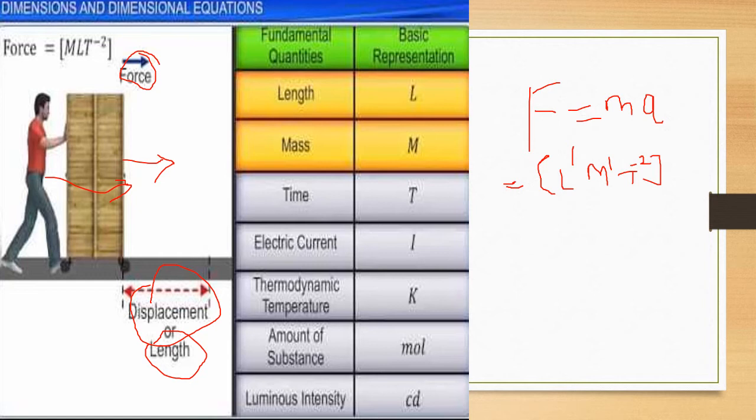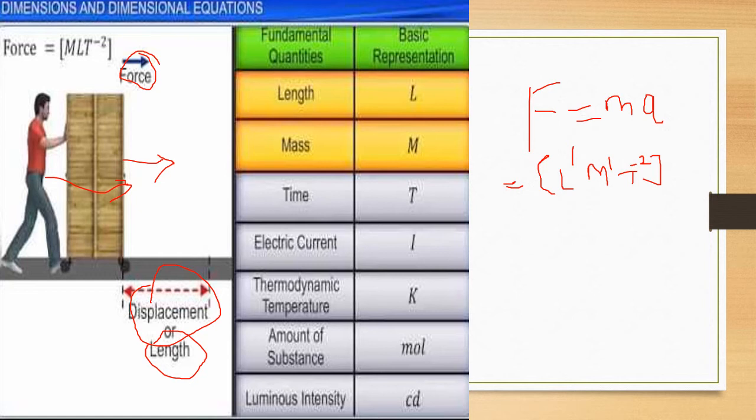Force is equal to mass into acceleration. So the dimension for force is L raised to 1, M raised to 1, and T raised to minus 2. This is the required dimension for the force.